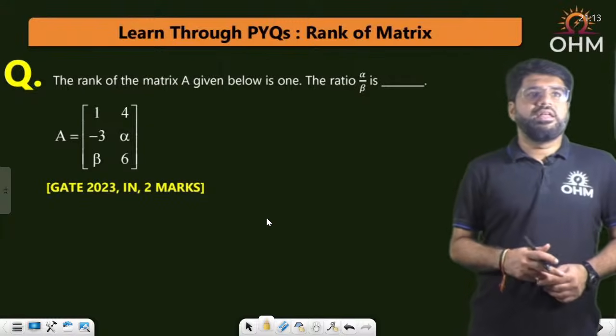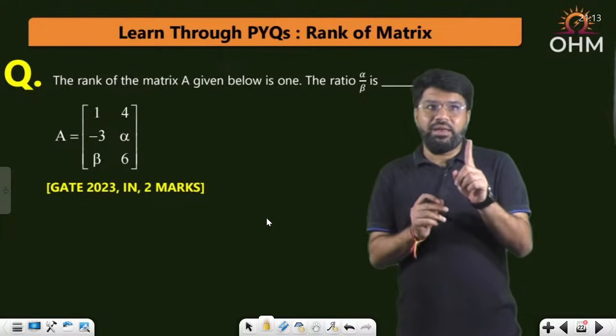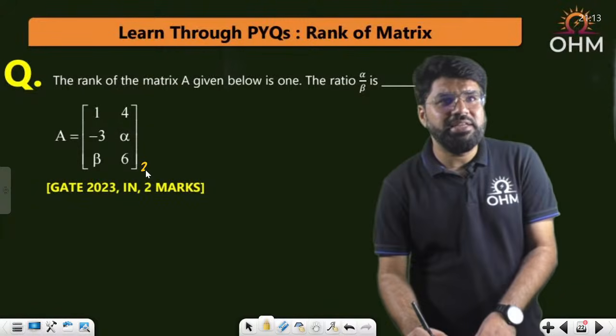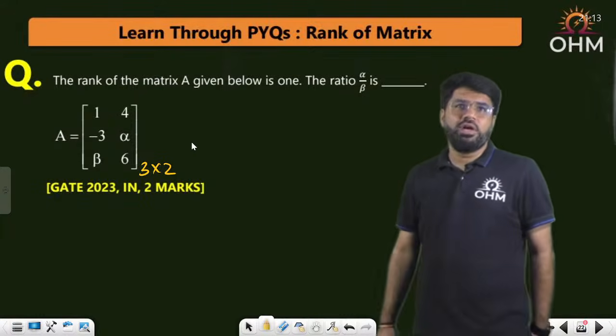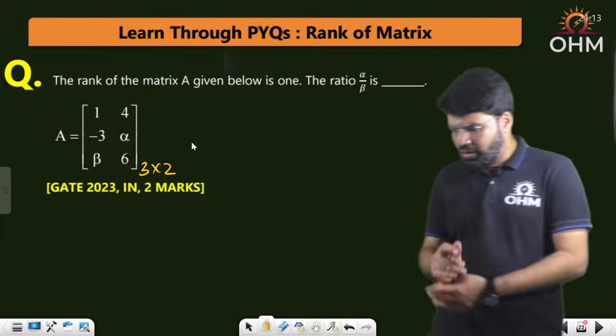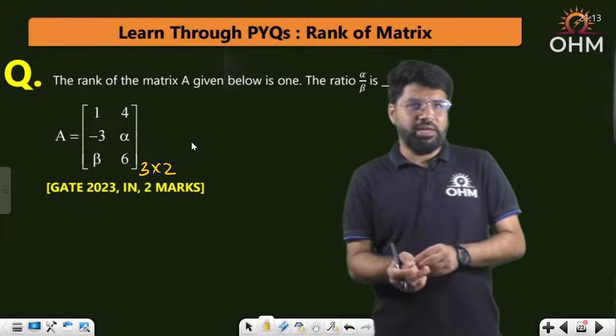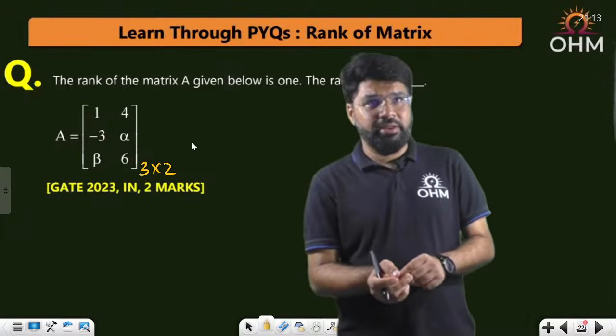The rank of the matrix given below is 1. What type of matrix is it? It is a 3 x 2, 3 rows and 2 columns. Given the rank is 1, not even 2. What is the ratio alpha by beta? Come on, you can do it. GATE IN 2 mark question 2023.